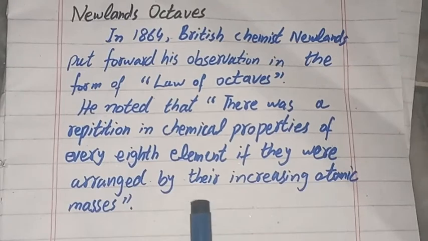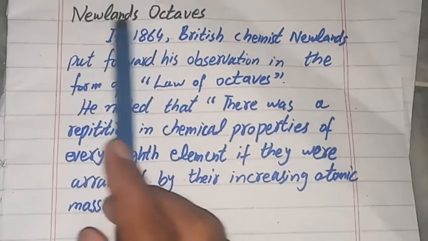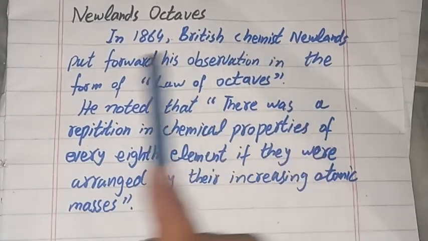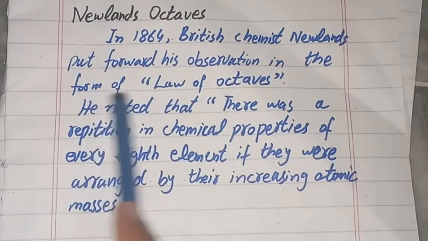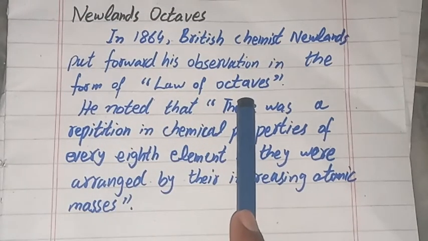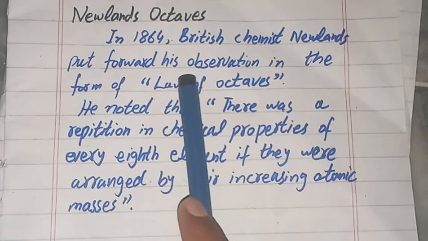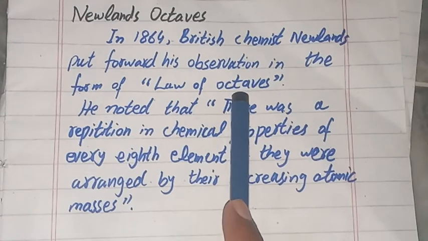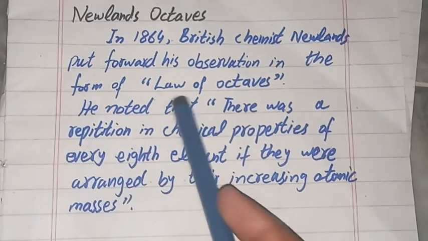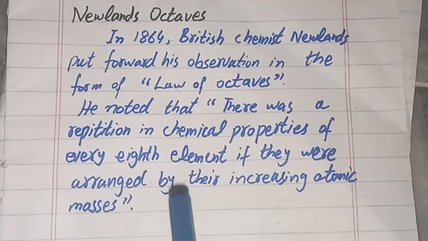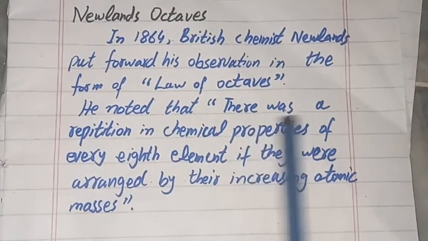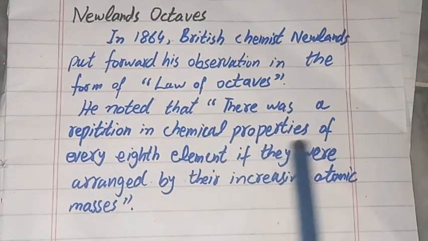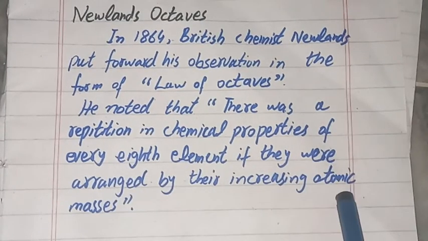After Dobereiner, another chemist was Newlands. In 1864, a British chemist Newlands put forward his observation in the form of the law of octaves. Octave means 8. What was his rule? He noted that there was a repetition in chemical properties of every 8th element if they were arranged by their increasing atomic masses.